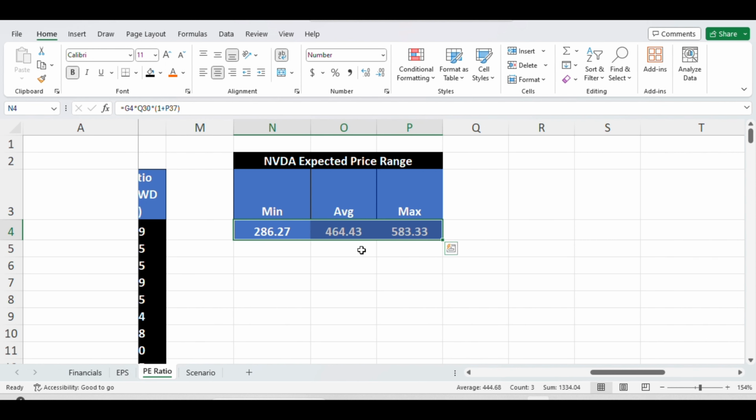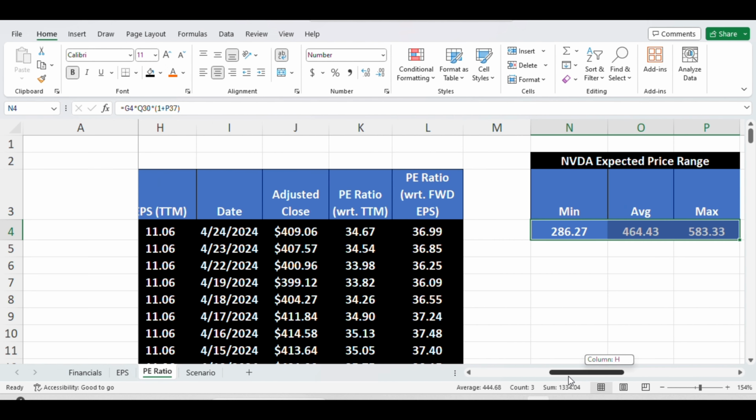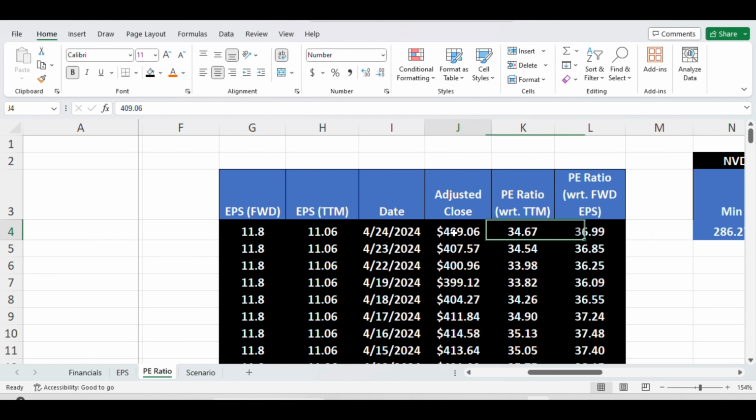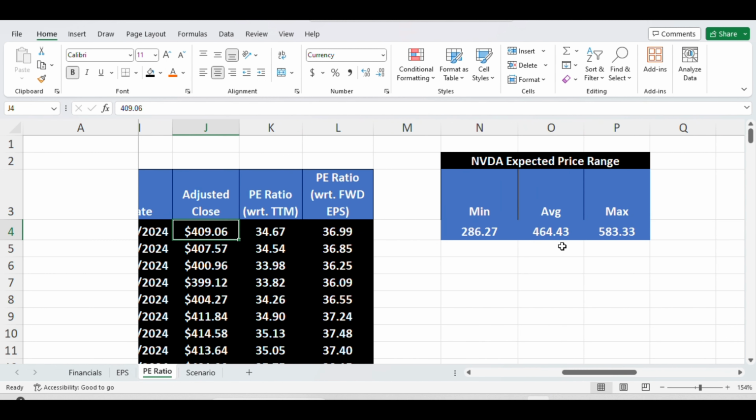So these are the three levels, right? Microsoft should be trading between these three levels, whatever happens. At this point, Microsoft is at 409, slightly lower than the average price. So I'm guessing Microsoft should be able to go up if they're able to beat the earning projections.